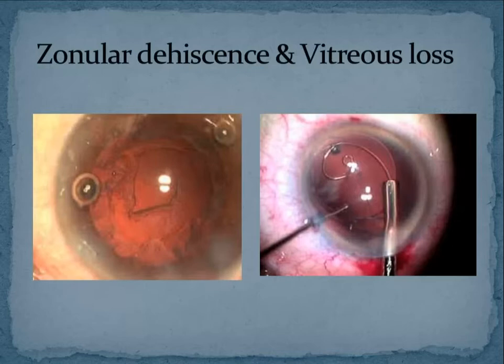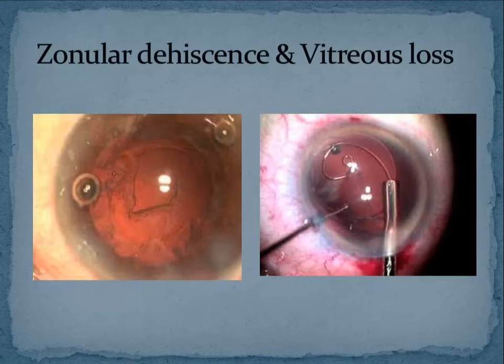Another one I forgot to mention here is zonular dehiscence. What is zonular dehiscence? Suppose you are trying to bring the nucleus into the anterior chamber, or you are trying to phaco it with a lot of meddling, then the zonules, which are very delicate, can get damaged. That is called zonular dehiscence.